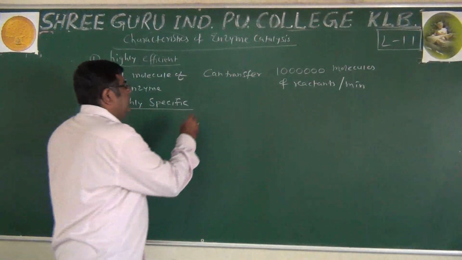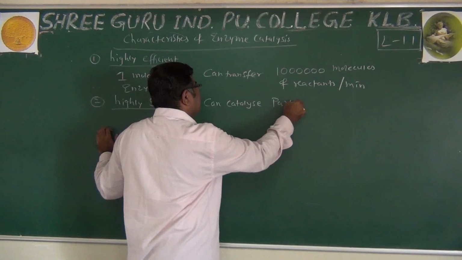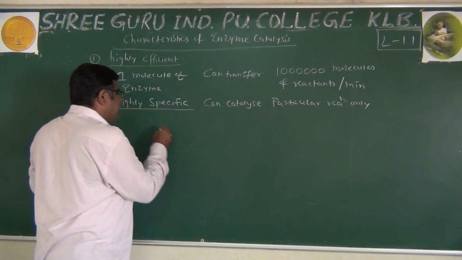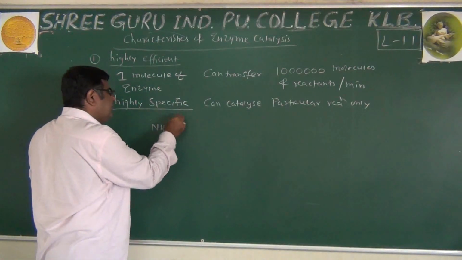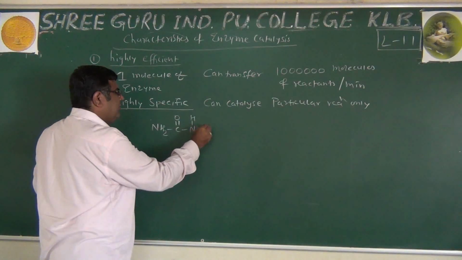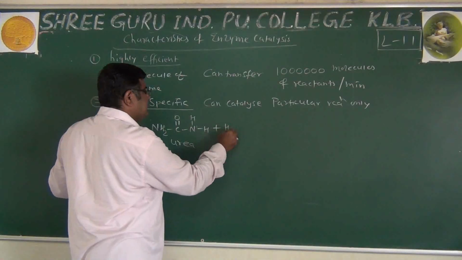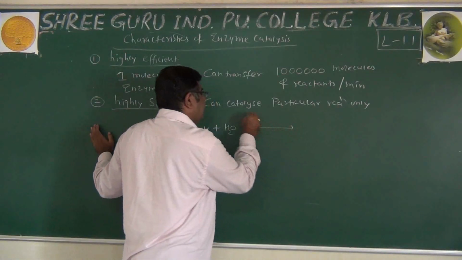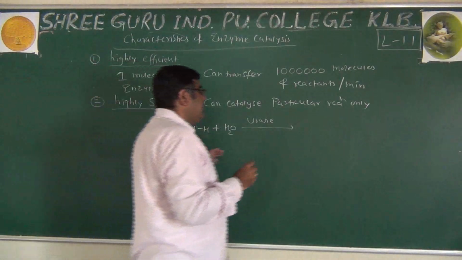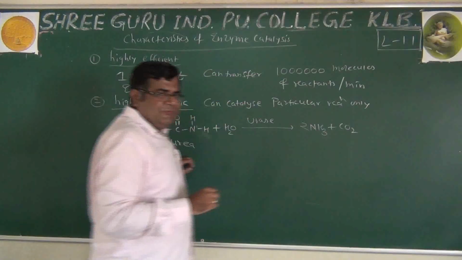It means an enzyme can catalyze a particular reaction only. For example, the hydrolysis of urea, NH2CONH2. This is urea, and it is hydrolyzed in the presence of urease, which we call the enzyme catalyst here, and it forms 2 moles of ammonia and carbon dioxide. The reaction takes place.